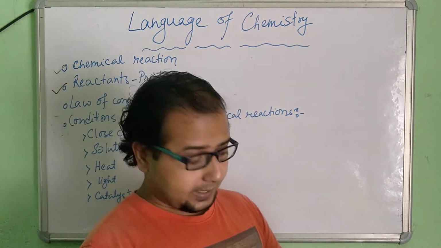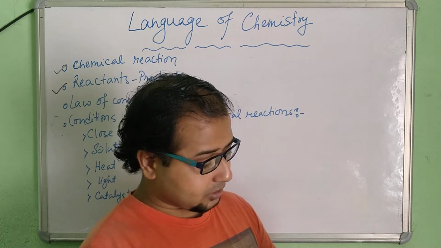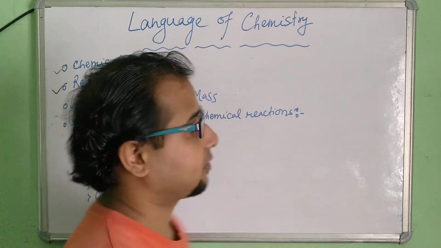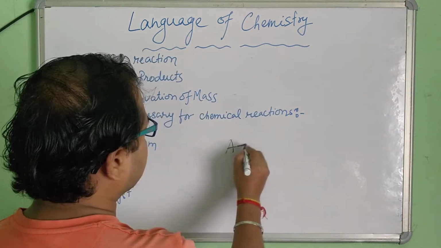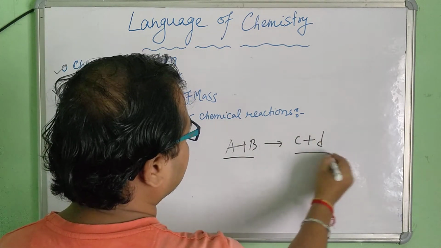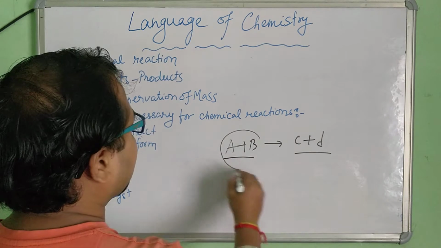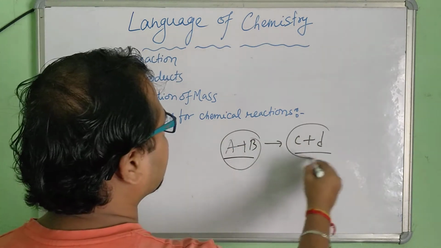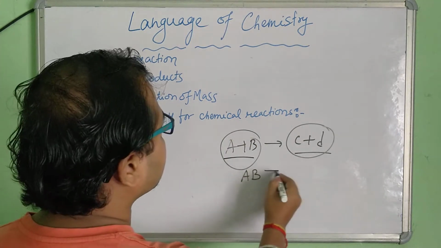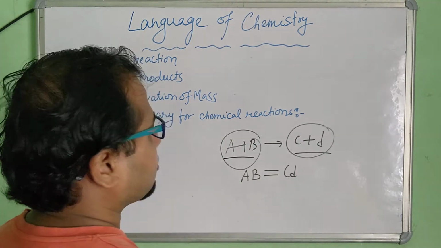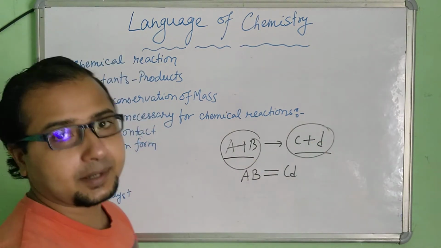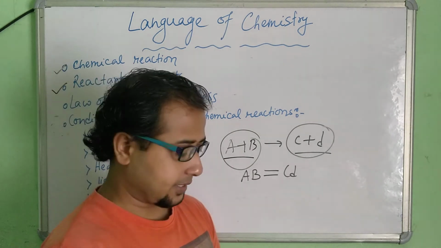it has been observed that the total mass of the reactants together is equal to the total mass of the products. For example, A plus B are the reactants that develop into C plus D, the products. The total mass of A and B is equal to the total mass of C and D. So the total mass of reactants should be equal to the total mass of products. This is what it says here.